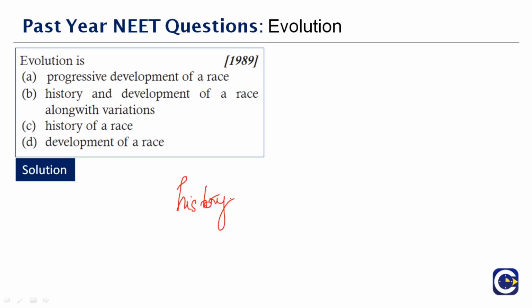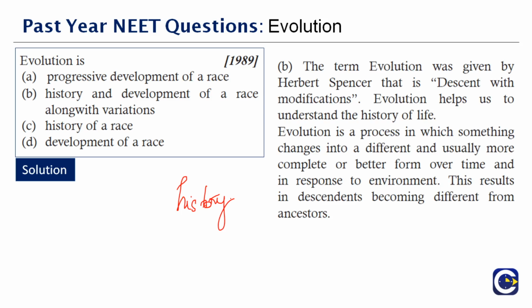The term evolution was given by Herbert Spencer, that is descendant with modifications. Evolution helps us to understand the history of life. Evolution is a process in which something changes into something different, usually more complete or better, over time, in response to the environment. So this results in descendants becoming different from their ancestors. So I've given you a clear explanation of what evolution is. Now you should be able to answer. The right answer is option B, history and development of race along with variations.